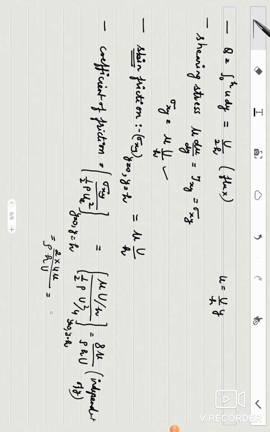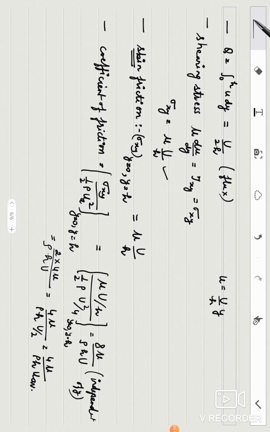And this is 4 mu upon rho h u by 2. U by 2 is average velocity, so 4 mu upon rho h u average. So at times it is also asked in terms of u average. This is the coefficient of friction.